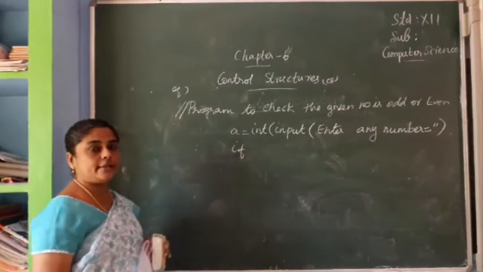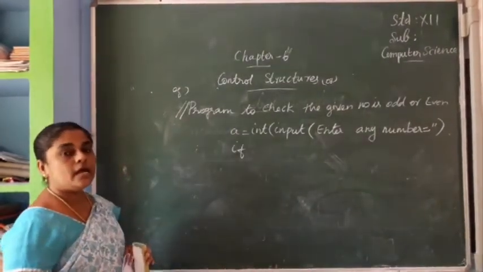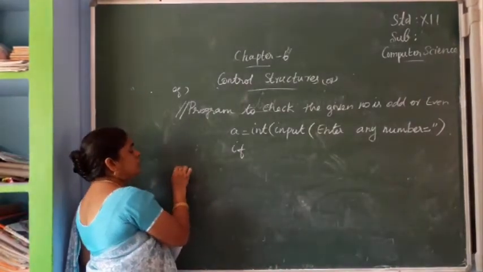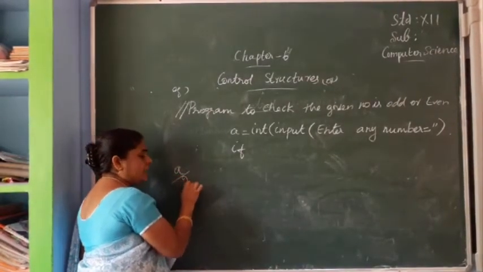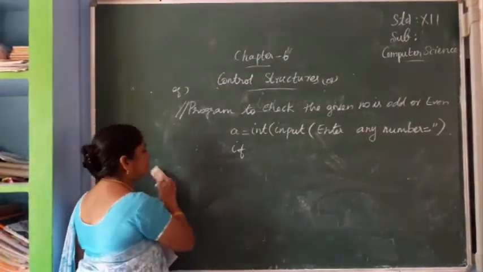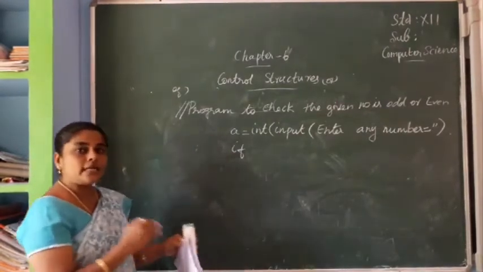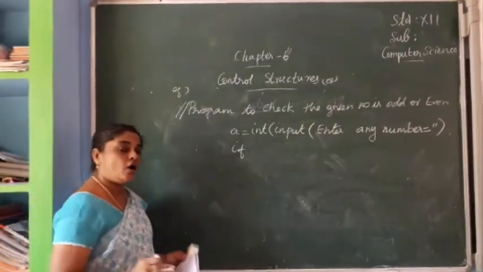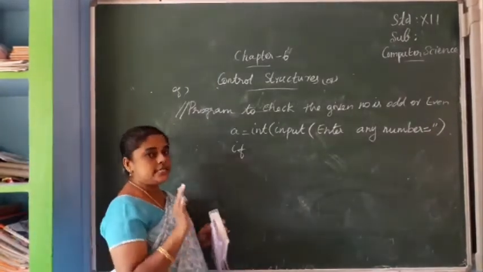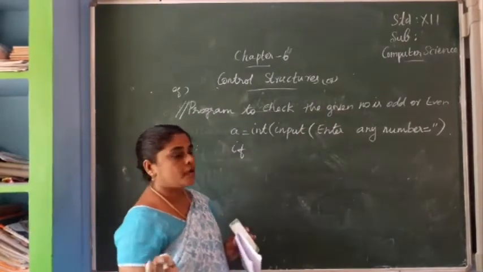Here we are given the value of A. This value must be divided by 2, and we have to find the modulus of A. We divide this value by 2 and the remainder is the answer. Through the modulus we can find whether it is odd or even. If the value comes 0, it is an even number. If the remainder value comes 1, it is an odd number.